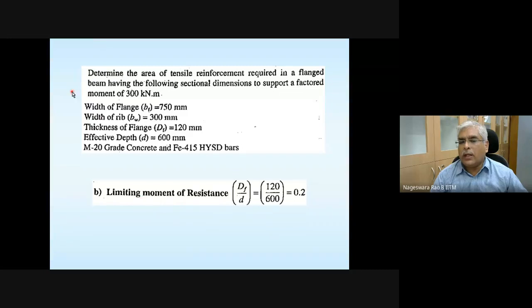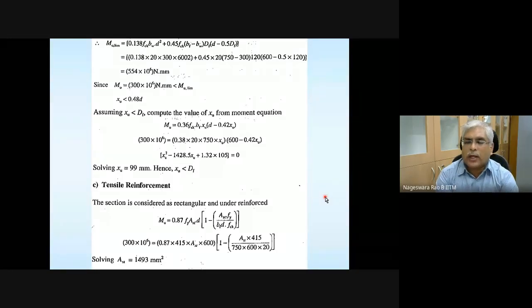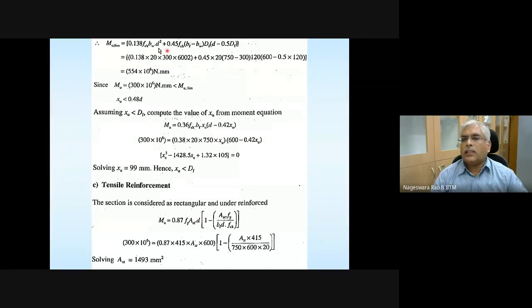Because dimensions are given, you can check whether capital DF divided by D is less than 0.2 or not. Here it is exactly 0.2. Then we can assume this flange to be uniformly stressed at 0.447 FCK, or 0.45 FCK. Based on that, you can proceed.